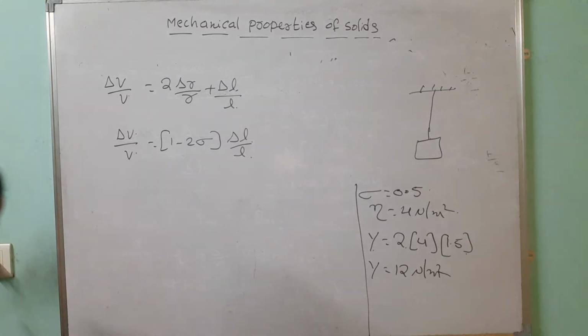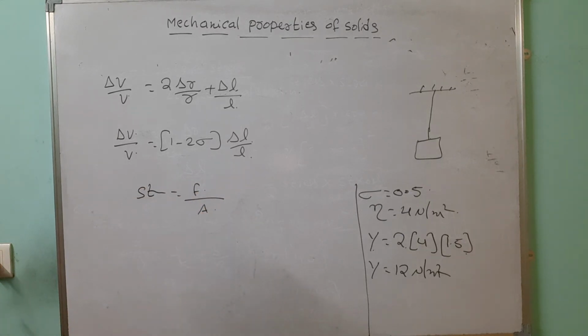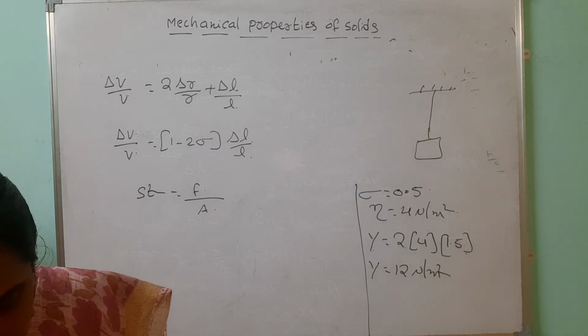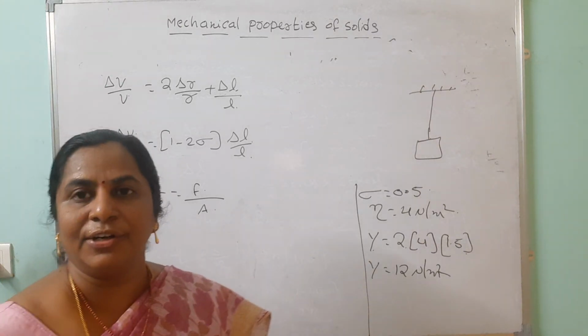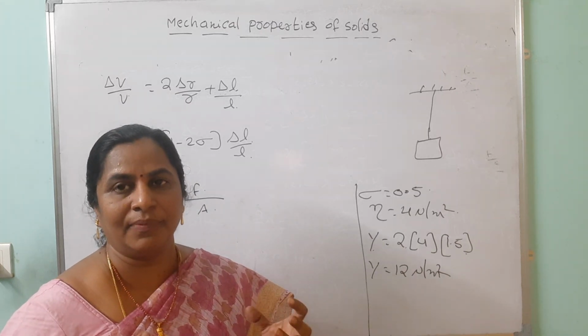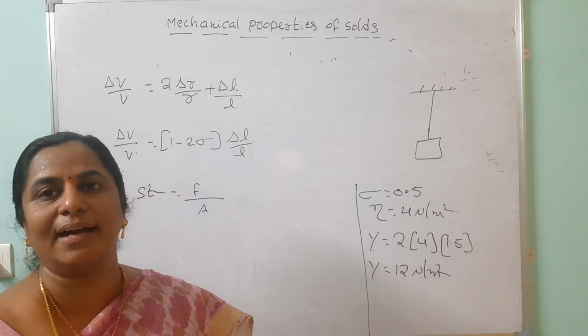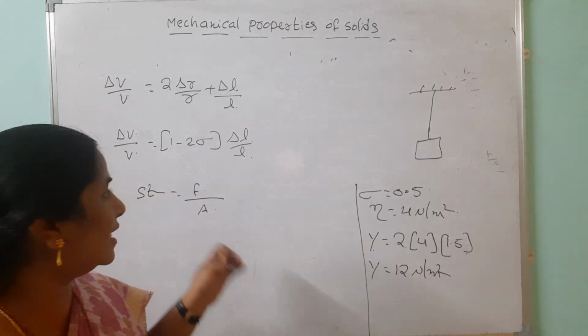So this is about the mechanical properties of solids. One more concept is when the body breaks: stress equals its weight by area, and then you can easily calculate. These are the basic formulas from the mechanical properties of solids. It is a very easy chapter. Don't leave it. There are a few formulas, and they won't ask very typical questions. So try to learn these formulas by heart, and remember them logically, but the last formulas you should memorize.